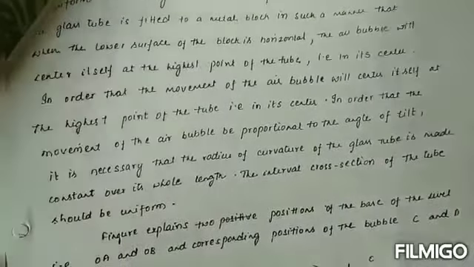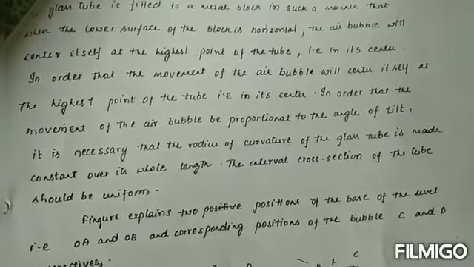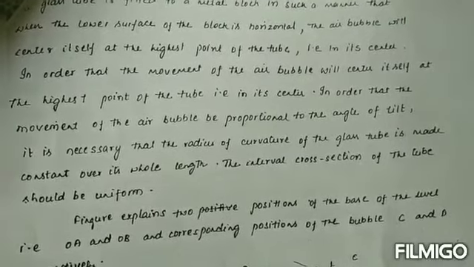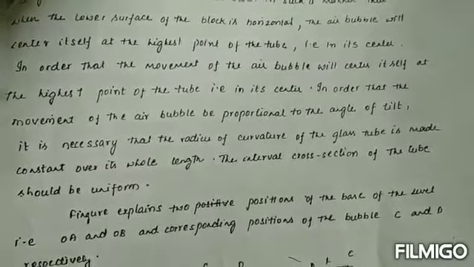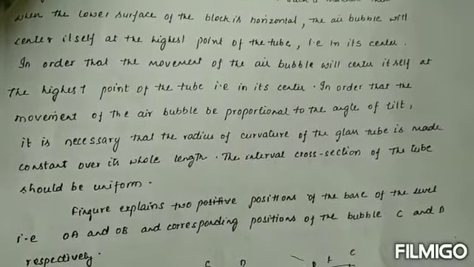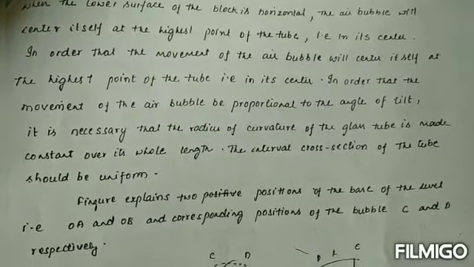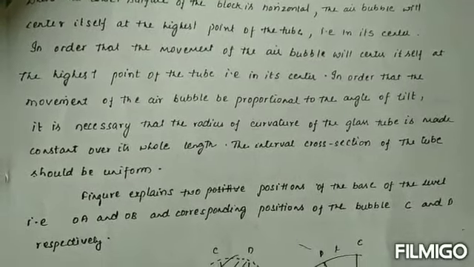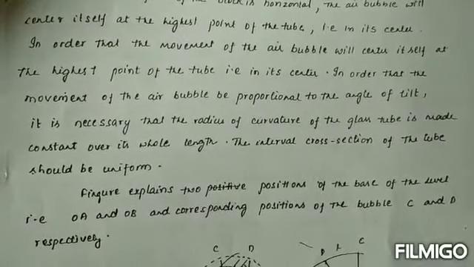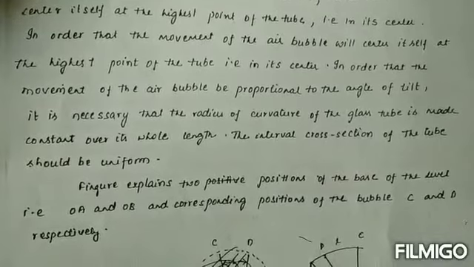Okay, the glass tube is fitted to a metal block in such a manner that when the lower surface of the block is horizontal, the air bubble will center itself at the highest point of the tube, that is called the center. The movement of the air bubble is proportional to the angle of tilt.